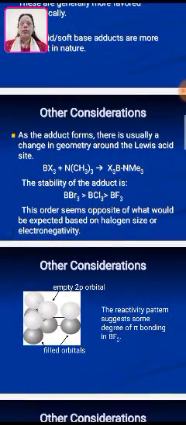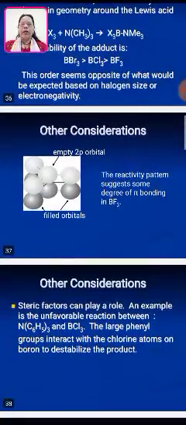Other considerations: as the adduct forms, there is usually a change in geometry around the Lewis acid. BX3 plus N(CH3)3, there is the formation of X3B-NMe3. The stability of the adduct is BBr3, which is greater than BCl3, which is greater than BF3. This order seems opposite of what would be expected based on halogen size and electronegativity. The other consideration, shown in the diagram, is that the reactivity pattern suggests some degree of pi bonding in BF3. Empty 2p orbital is shown and the filled orbitals are at the bottom.